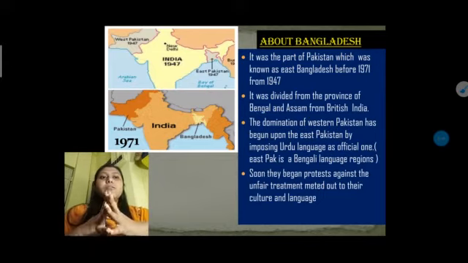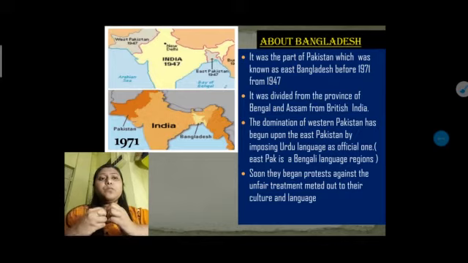Now the dominance of West Pakistan over East Pakistan has begun by imposing Urdu as the official language, as East Pakistan is a Bengali-language region. Now why this kind of protest, why did they start the movement for independence, though both are part of one particular country? Why was it needed to protest and to become independent?